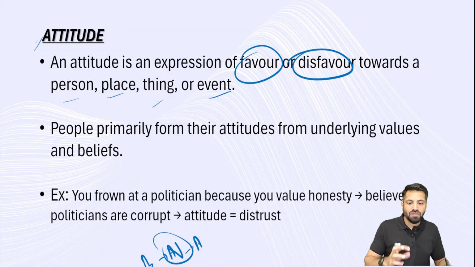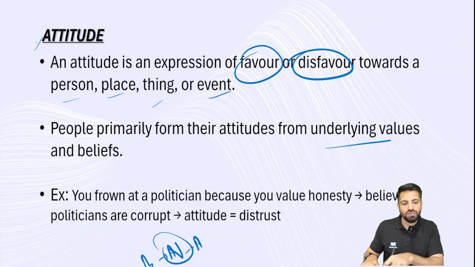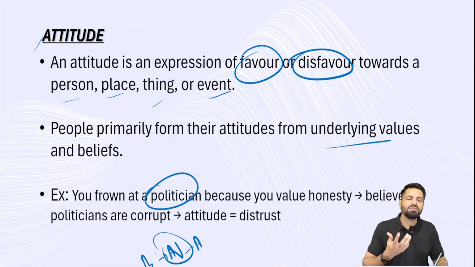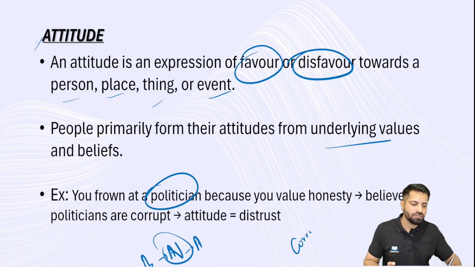So my attitude is formed because of my underlying values. So my values directly influence my attitude. As an example, take politics, a politician. I have a belief system that all politicians are corrupt.